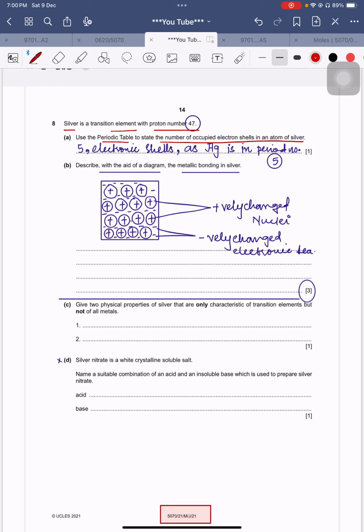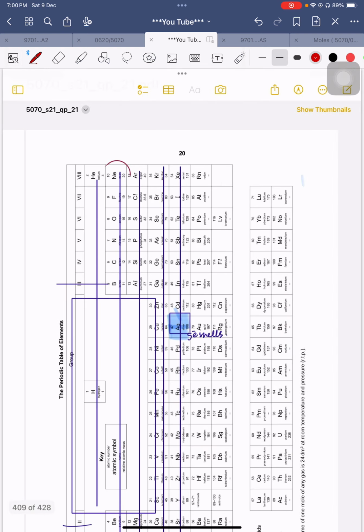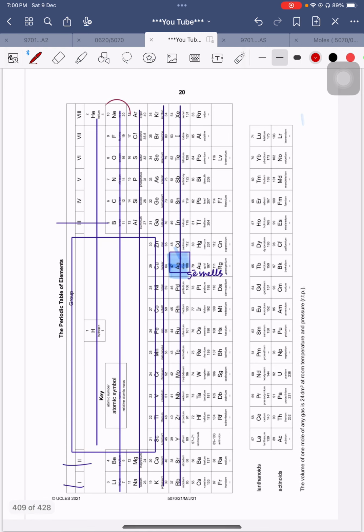Guys, this has been discussed among us already. The group number tells you how many electrons will be in the outermost shell, whereas the period number will tell you how many electronic shells there will be. Okay, so they are asking about the electronic shells. For this reason, I am keeping the periodic table here. Guys, you can see that this is period number 1. Only these two are in period number 1.